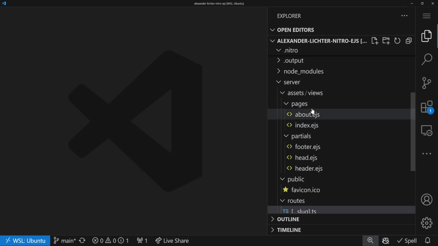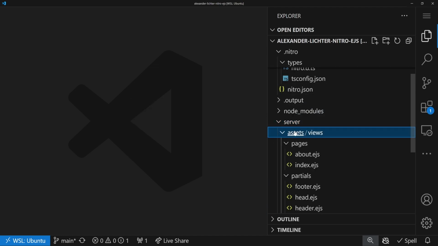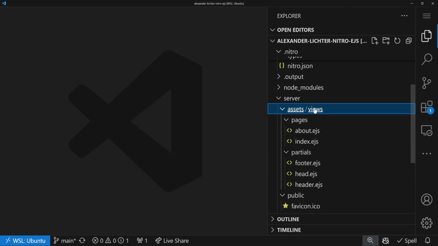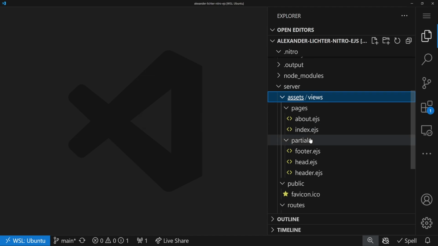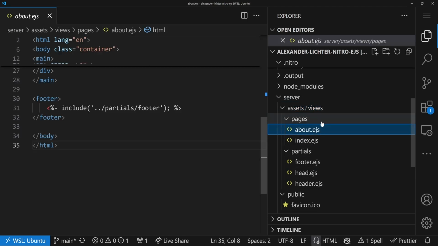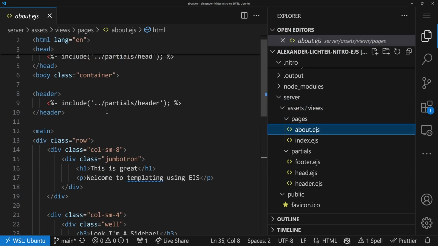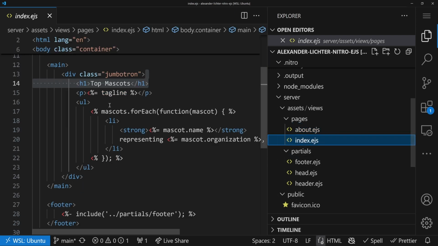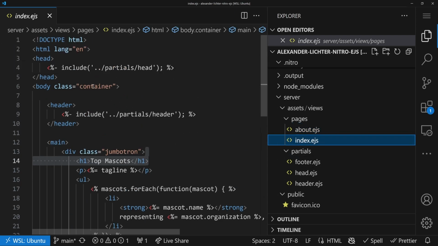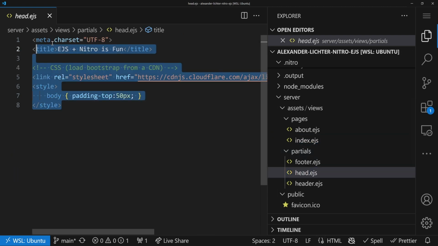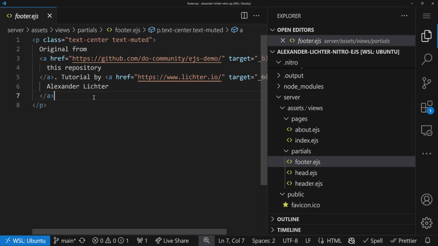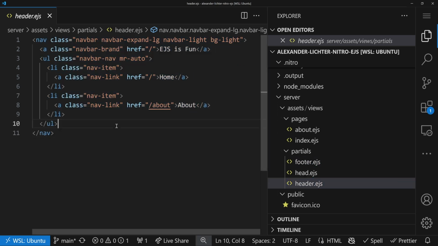And after copying everything over, we can go through these files. I put them into server and then into assets. Why? I will explain in a little bit, but let me tell you, they will be loaded from there. And we have pages. So we have about right here, and we have index that also exists. They also have some includes. These are in the partials folder to include, for example, the head, some tiny tinkering here, and the footer, of course, and the header, right?